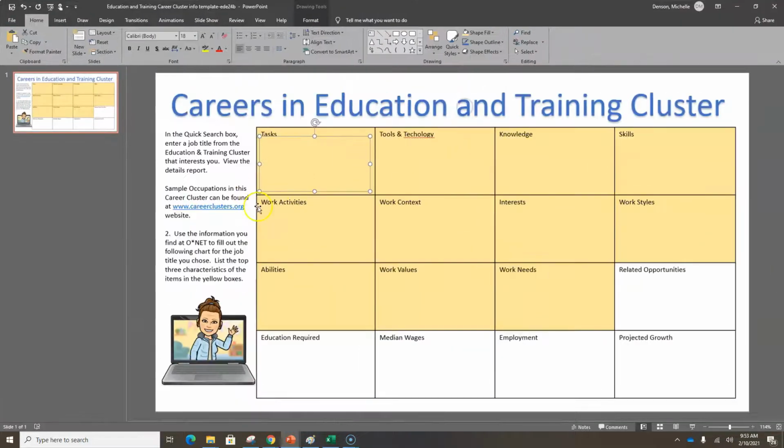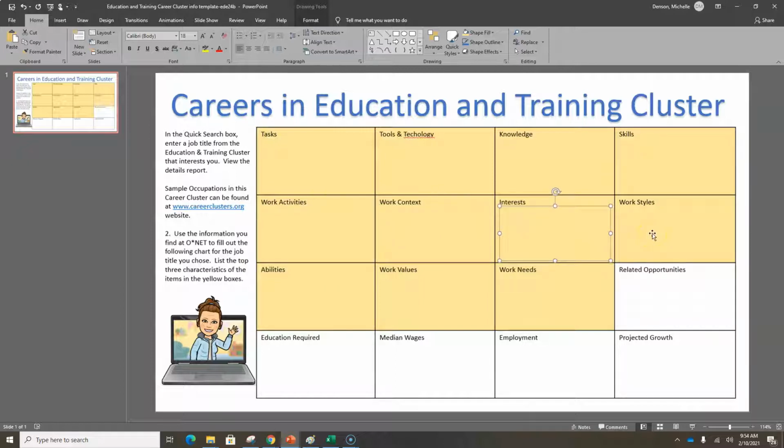Now, if you notice anything that is in yellow, those yellow occupations, you need to list the top 3 characteristics, or the top 3 tasks, the top 3 on knowledge, the top 3 on skills, the top 3 on work activities, work context, interests.